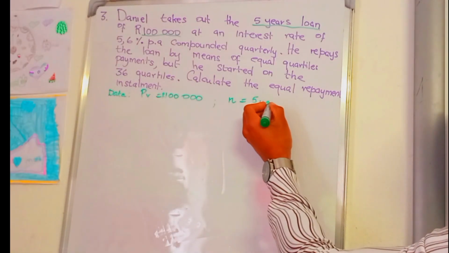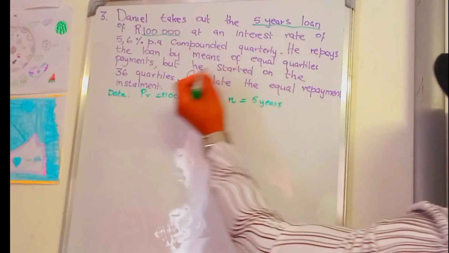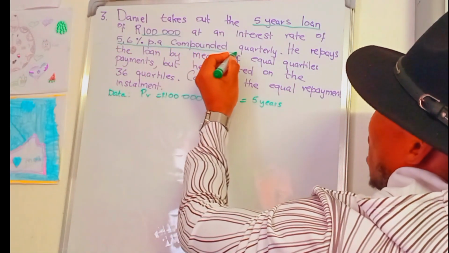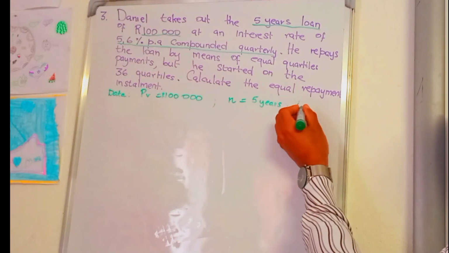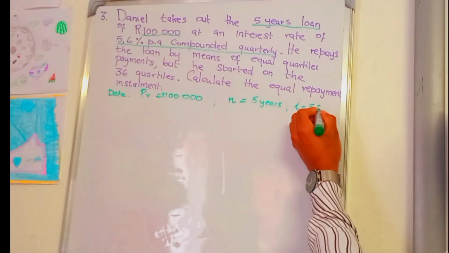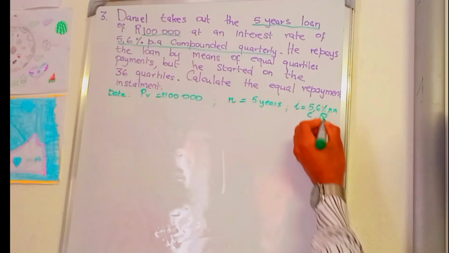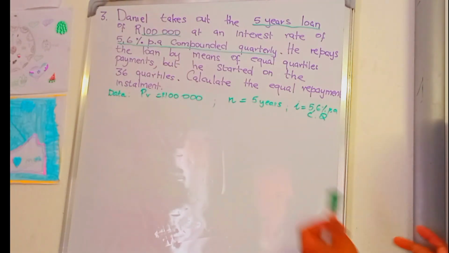You don't know whether over these 5 years he is going to pay monthly or quarterly. Then the interest rate is 5.6% per annum compounded quarterly. That is the value of i. It means he is going to pay this equal payment every 3 months, for 5 years.